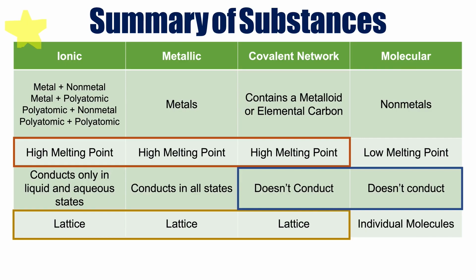In terms of conductivity, anything with a covalent bond really is going to be non-conductive. So that leads ionic and metallic substances to be conductive. But when they conduct is going to vary. Metallic will conduct in all states, whereas ionic will only conduct in the liquid and aqueous states when those ions can move around freely. An ionic compound will not conduct in the solid state when all of those ions are held together tightly in the lattice structure. In terms of their structures, they all have some type of lattice structure except molecular compounds that are made up of those individual molecules.